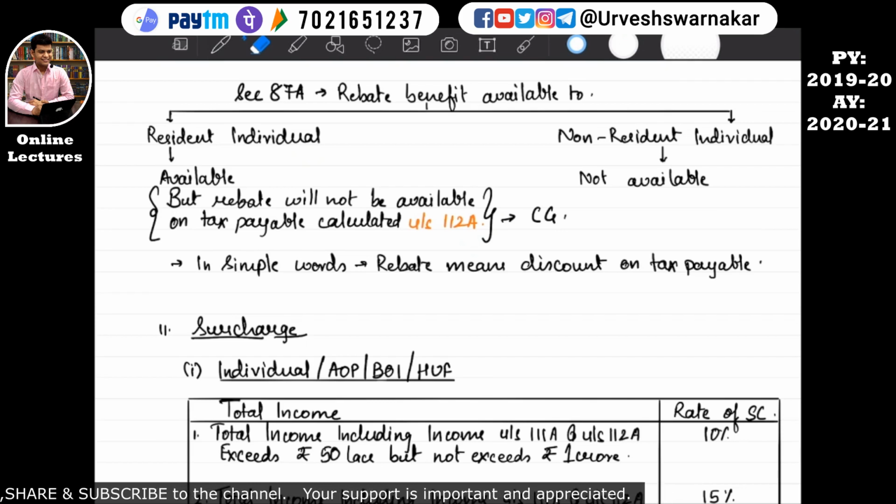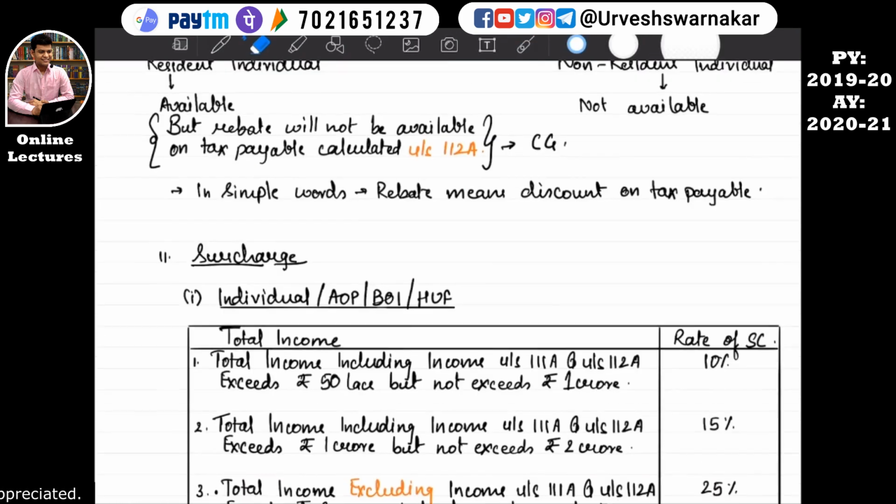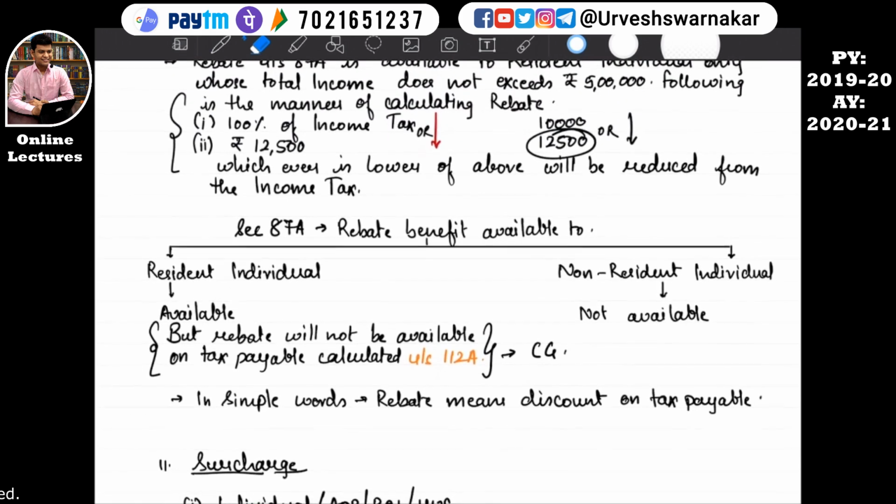That means his tax liability will come to 0. But if the assessee's income goes above 5 lakh, then the rebate benefit is not available. Let's read it again. Rebate benefit is available to a resident individual, but rebate will not be available on the tax payable calculated under section 112A.